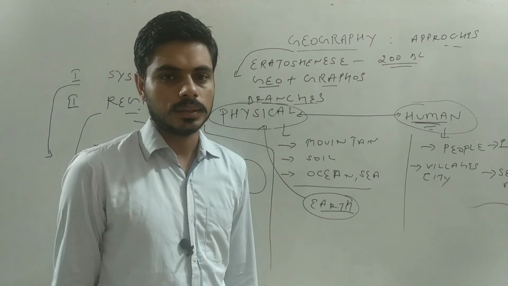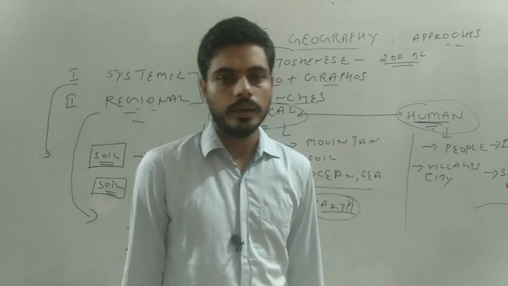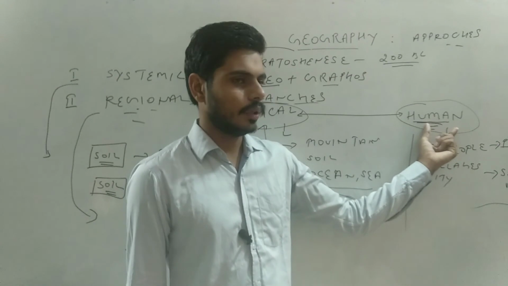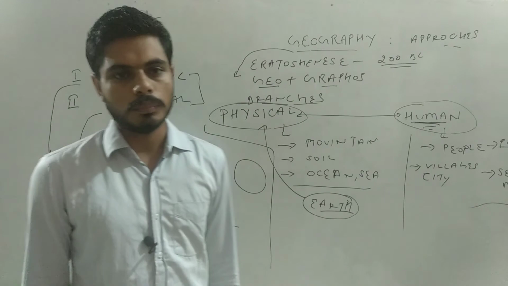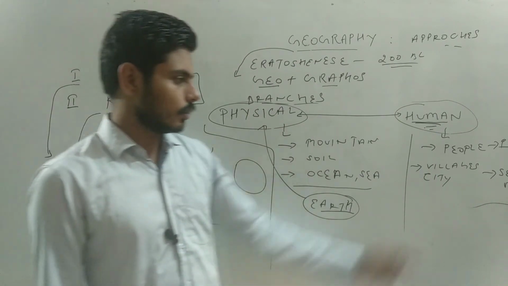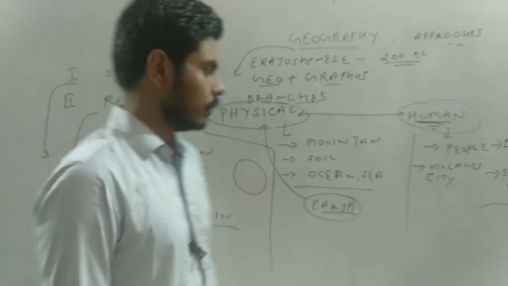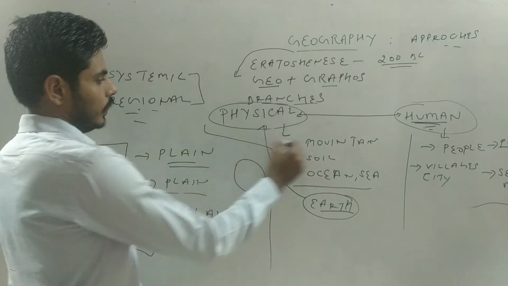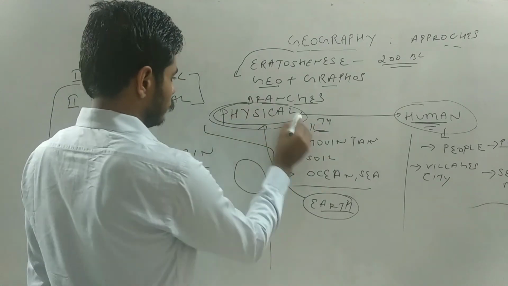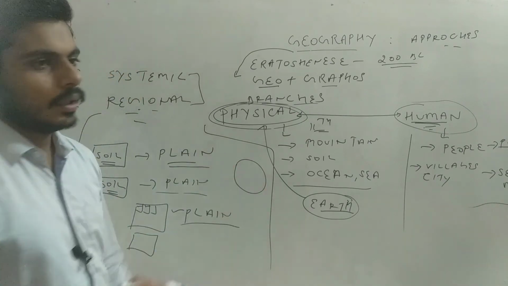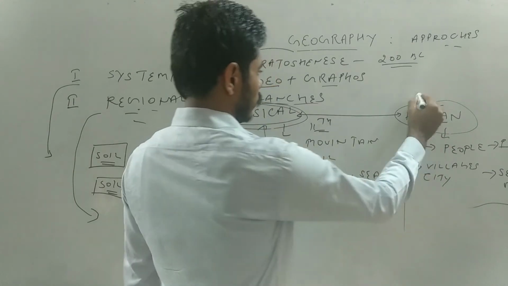So in our next lectures of English medium classes, we will study human geography in detail. What is human geography? And all these: population geography, settlement geography, political geography, economic geography. These will all be studied throughout our next lectures. And also one more thing, in 11th class we will study only physical geography because it is in our curriculum, and the plus 2 class belongs wholly to human geography.